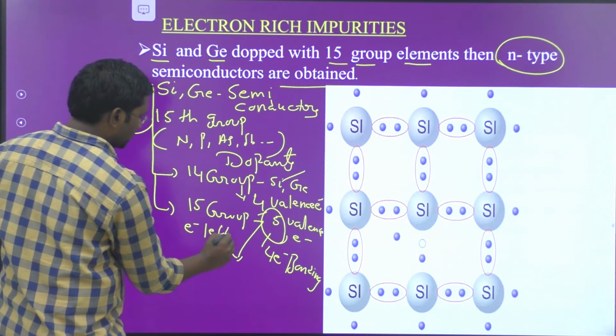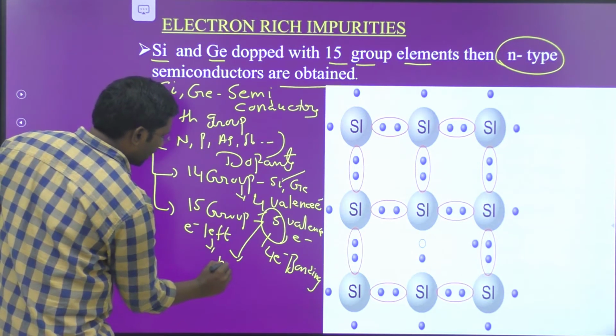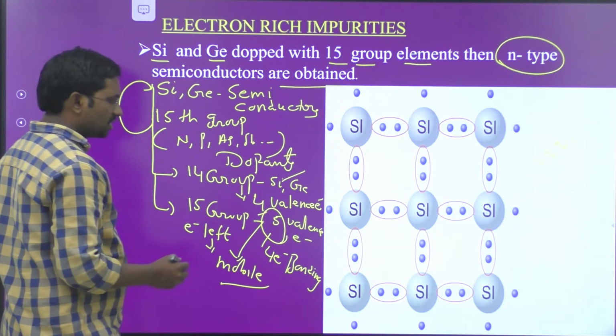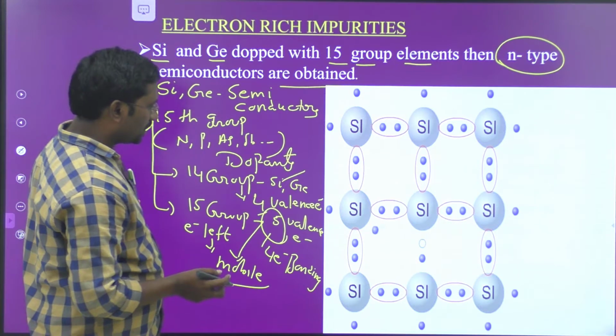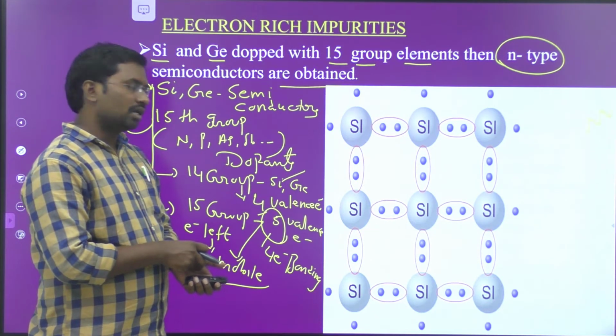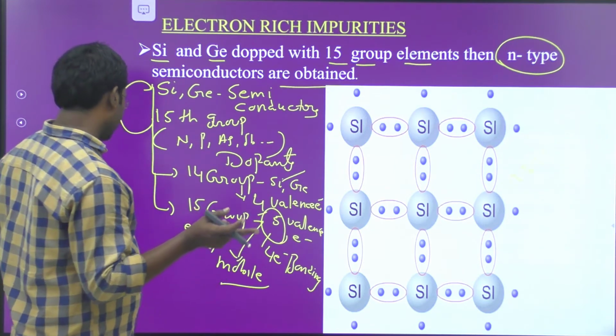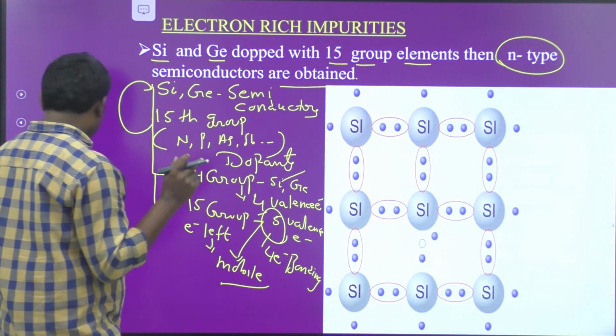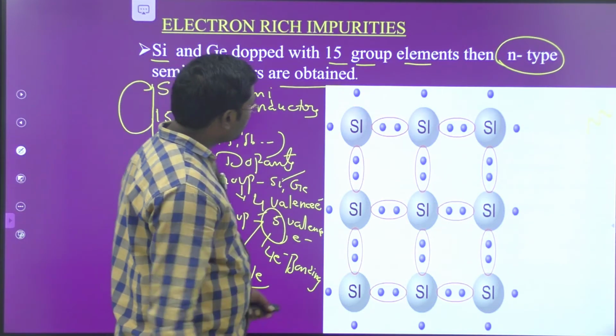This extra electron is a mobile electron, freely traveling from one place to another. Therefore, due to the free movement of the electrons, the semiconductor possesses conductivity.